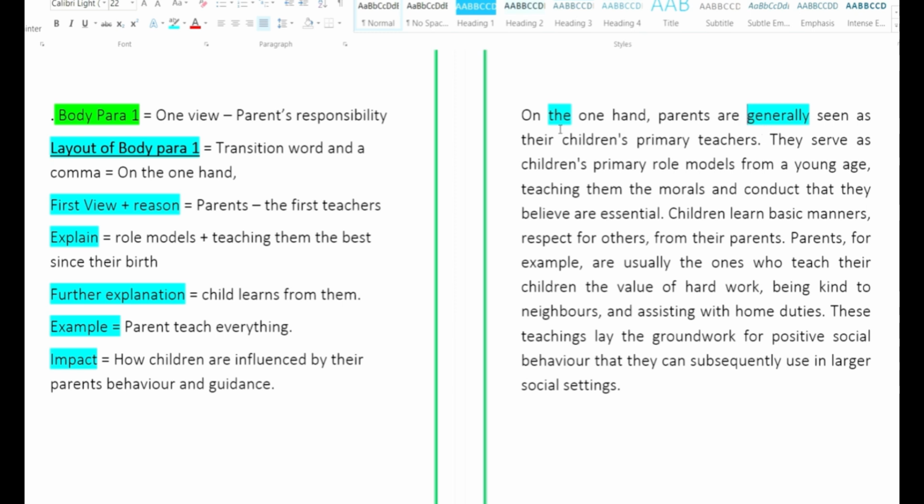Seen as their children's primary teachers. Children's is apostrophe S. Primary teachers. The first point is completed, which is the reason. Now we go on with explaining it.